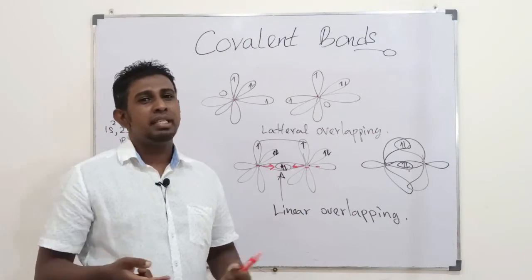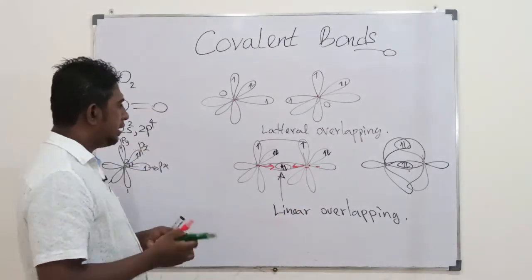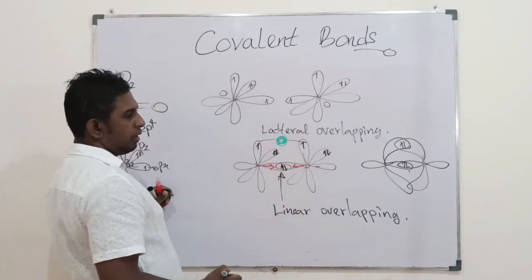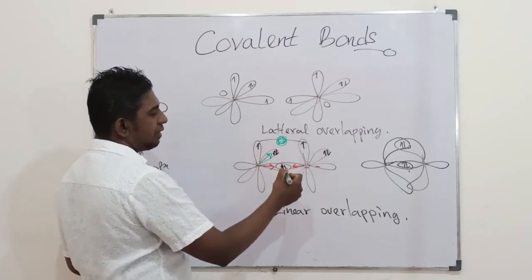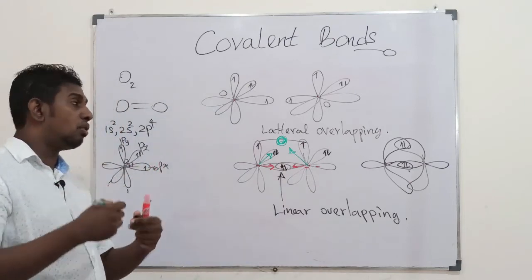Then students, when it's about lateral overlapping, let's denote it with a different color. Your electron cloud would be held here. So this would be attracted towards that, with an attraction force.